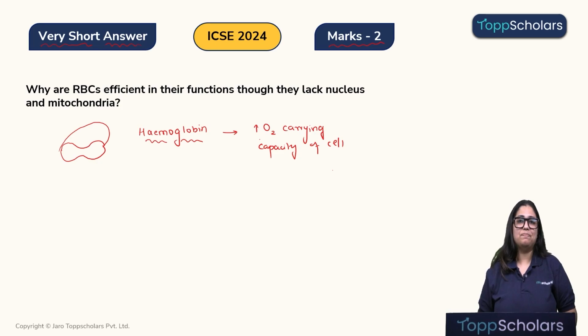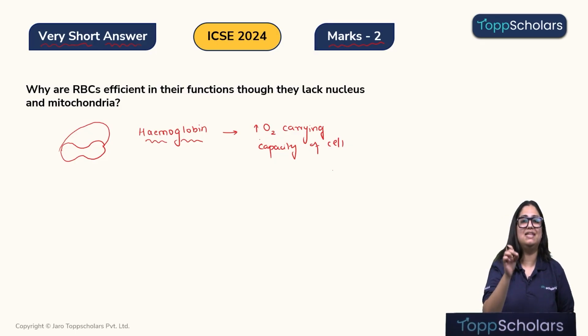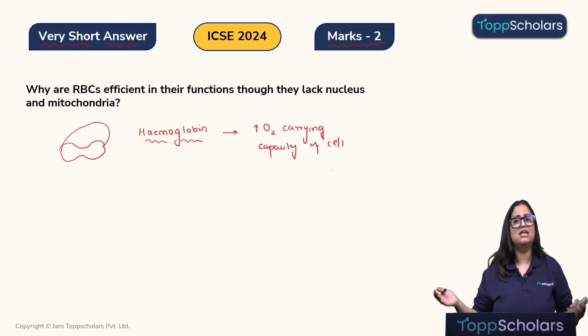Children, let me tell you one thing. Whatever air we inhale, 97% of the oxygen that comes in that air is carried by the hemoglobin, that means by the RBCs. So even when RBCs don't have the cell organelles, RBC is still working very hard. It is carrying 97% of oxygen to all the cells of the body. Isn't that great? Isn't that what we require? Imagine if our cell was filled with all the cell organelles. We would have very little space for hemoglobin.